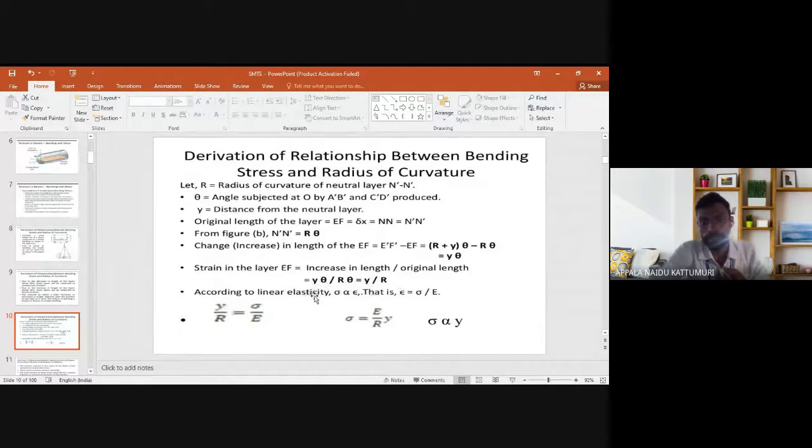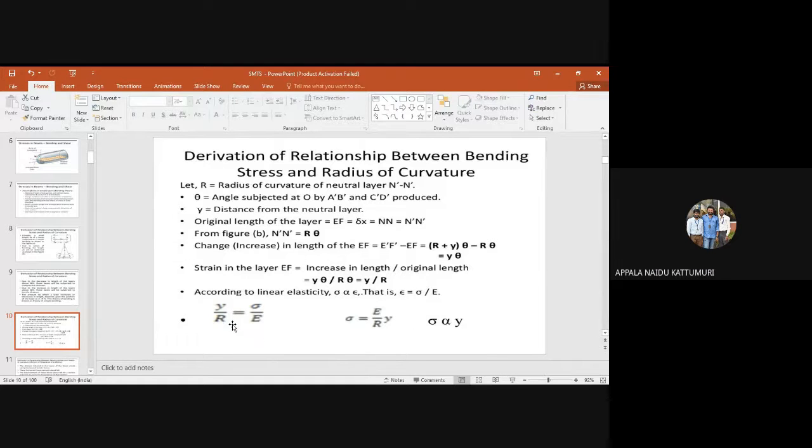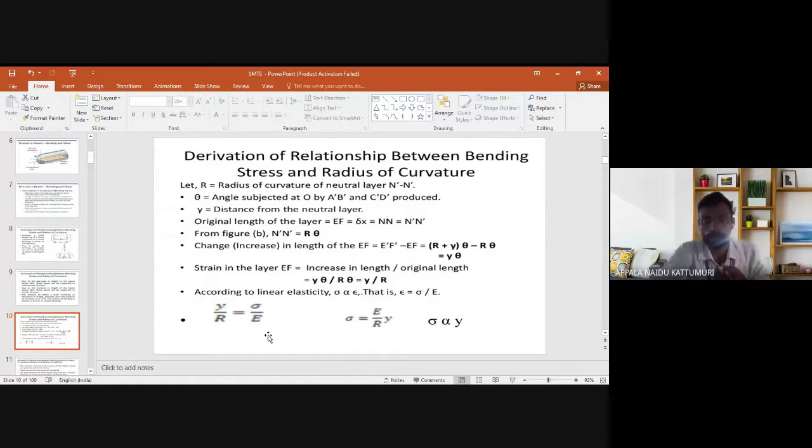According to linear elasticity, sigma is directly proportional to strain. That is, strain is equal to sigma by Young's modulus. So y by r is equal to sigma by E. Here y by r is the strain value, and you know that the strain value is equal to stress by Young's modulus. From that equation, we conclude that sigma, the bending stress, is equal to E by r into y. From this equation, sigma is directly proportional to y.